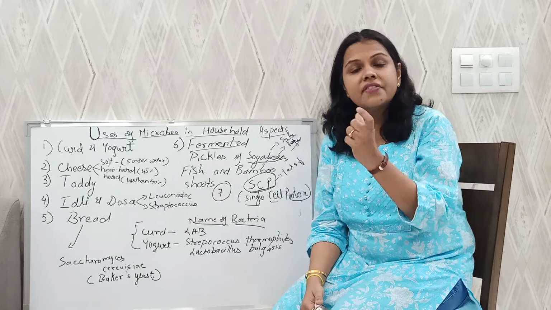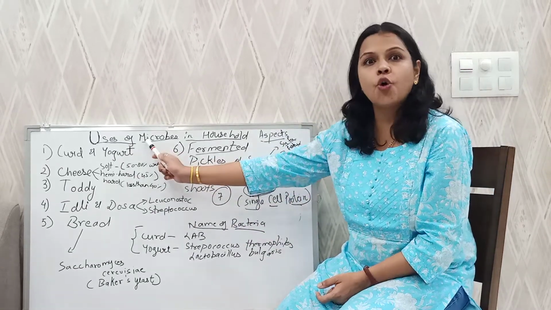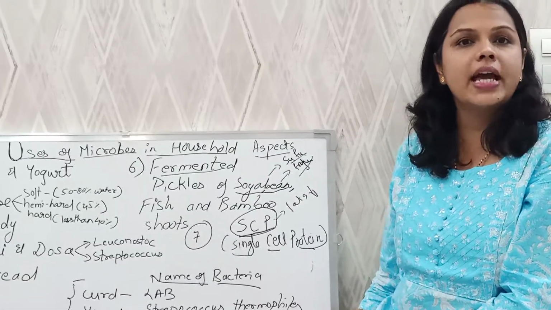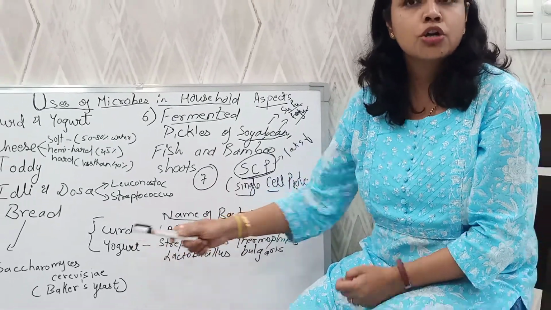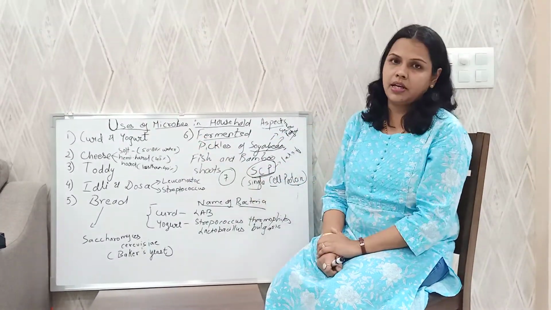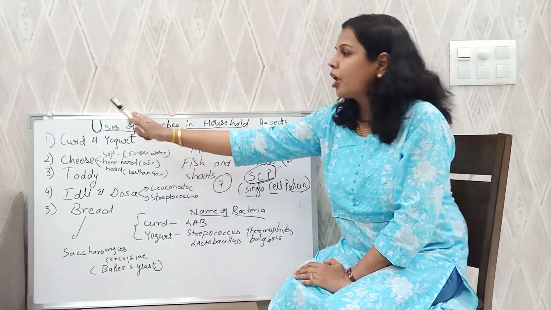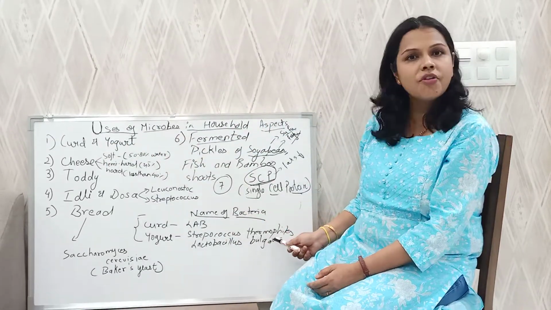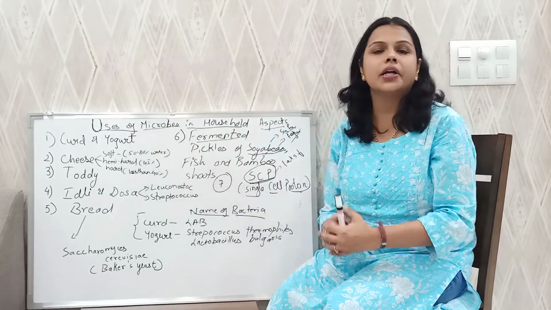Another thing is that there is a difference in bacteria too. For curd, we need lactic acid bacteria, but for yogurt, we need Streptococcus thermophilus and Lactobacillus bulgaricus. Again, I repeat, these are the two bacteria which we need for making yogurt. So what is the difference? The difference is in temperature and second is the bacteria. Here temperature should be less than 40, here temperature should be 45. Here you have LAB, lactic acid bacteria, and here you have Streptococcus thermophilus and Lactobacillus bulgaricus. So in this way, curd and yogurt are made.